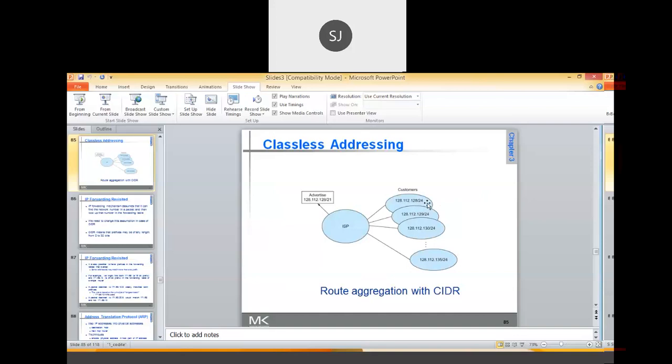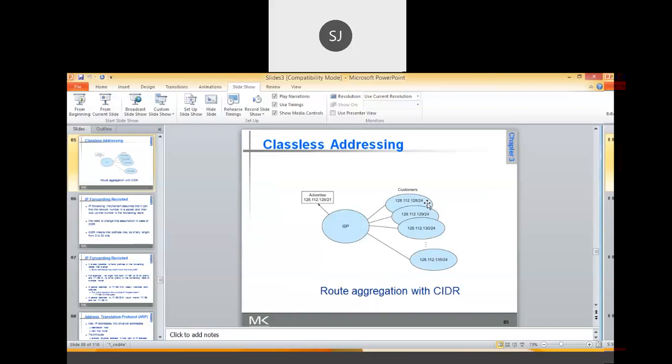See, 128.112 is the same for all. Then 128 means 1 followed by 7 zeros, dot 0.